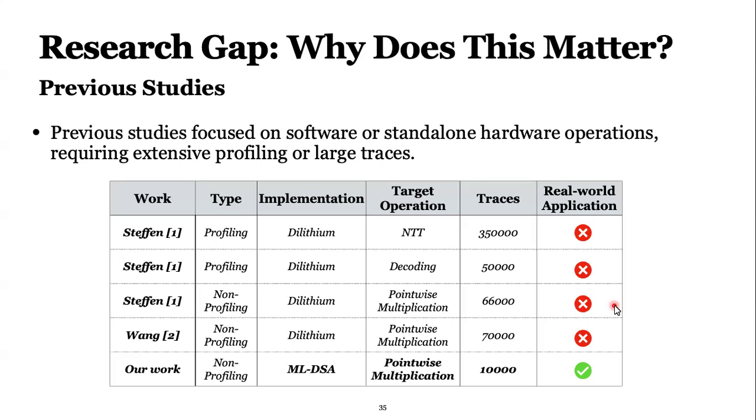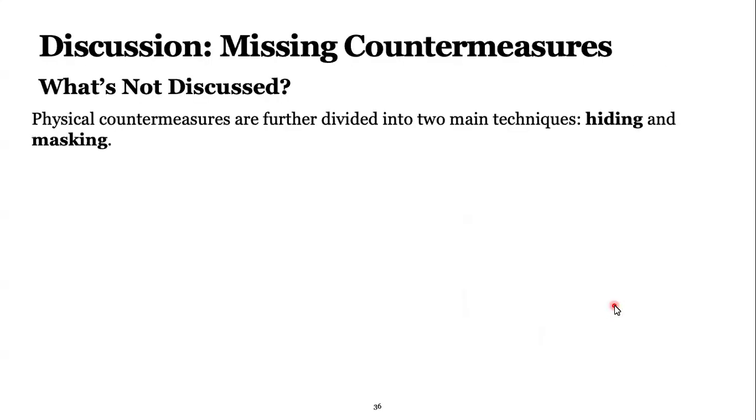And there was another study done by, I think, the Chinese Academy of Sciences. And they also collected 70K power traces. I just want to highlight that their implementation wasn't deployed in a real world application, but we target a real world application that is side channel vulnerable, and that the attack can be done on.